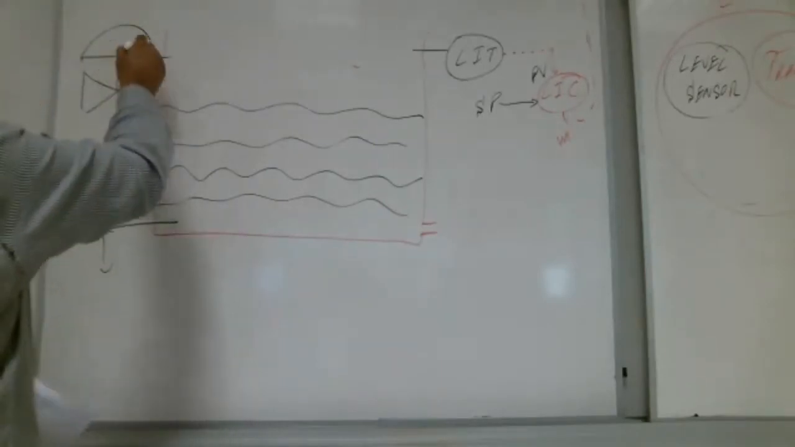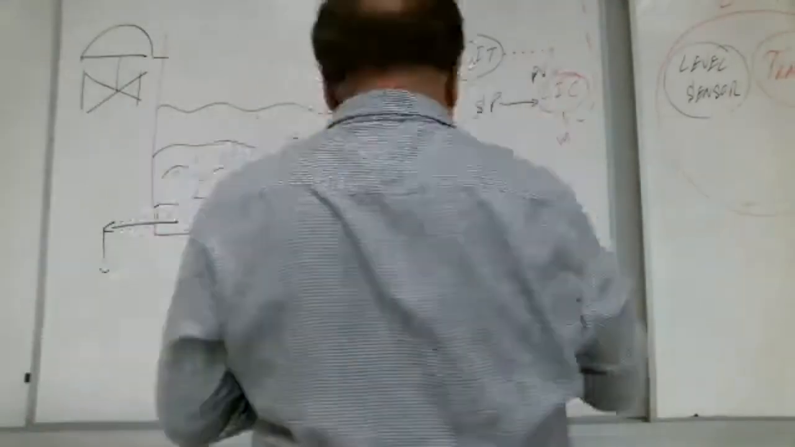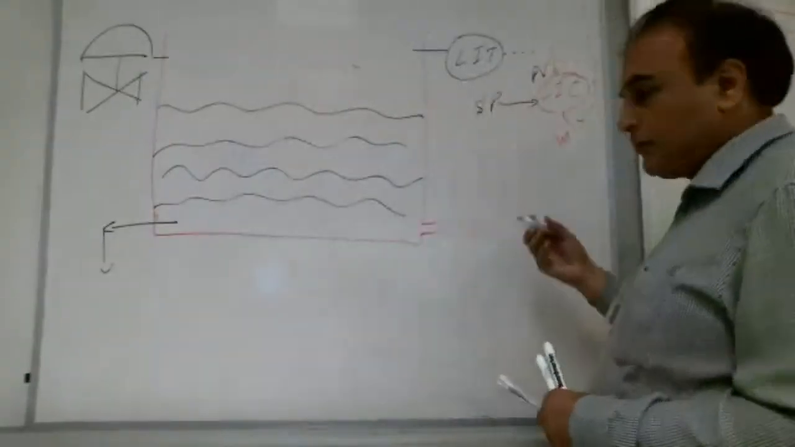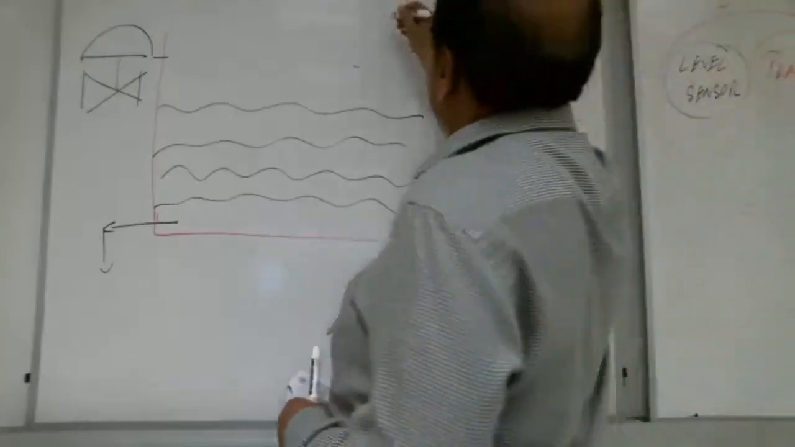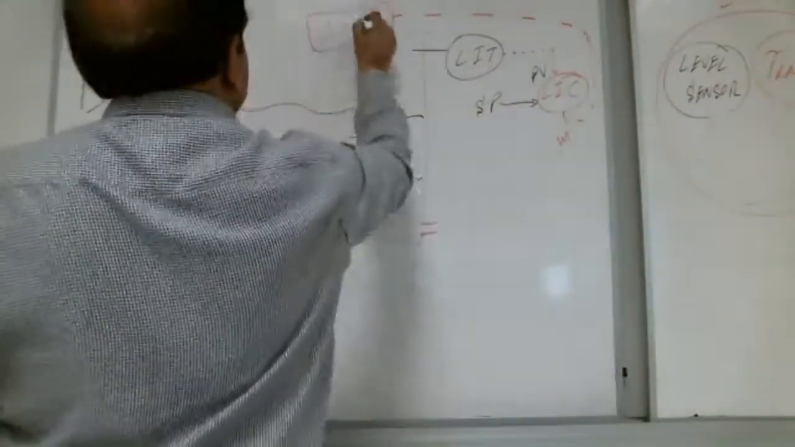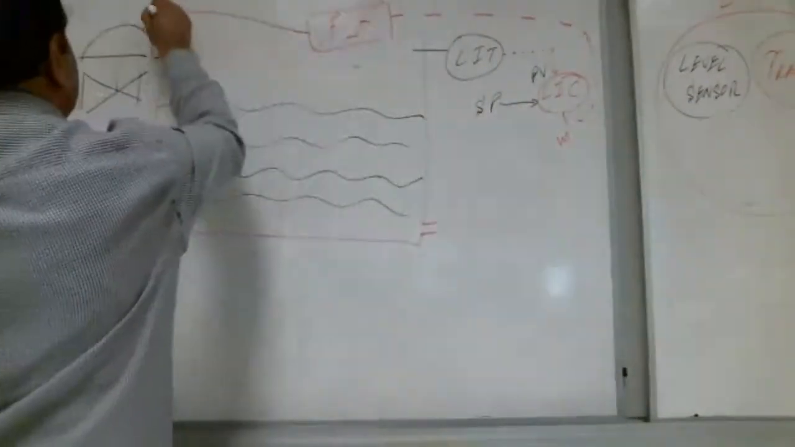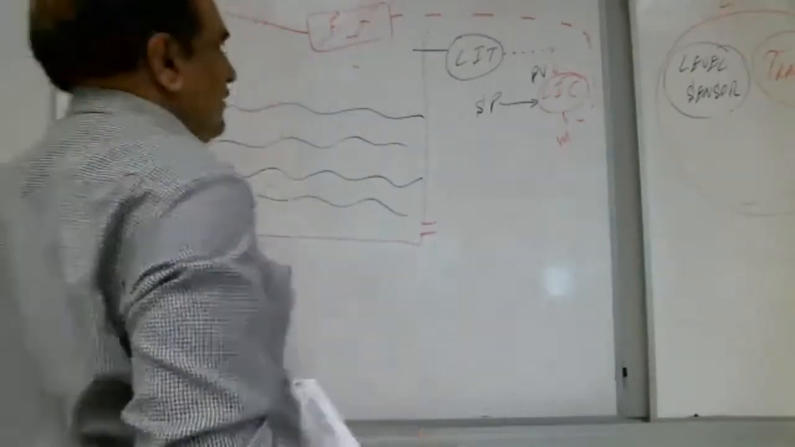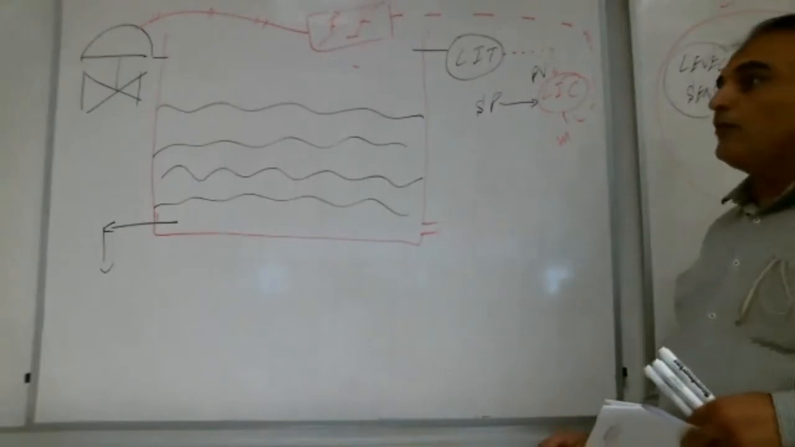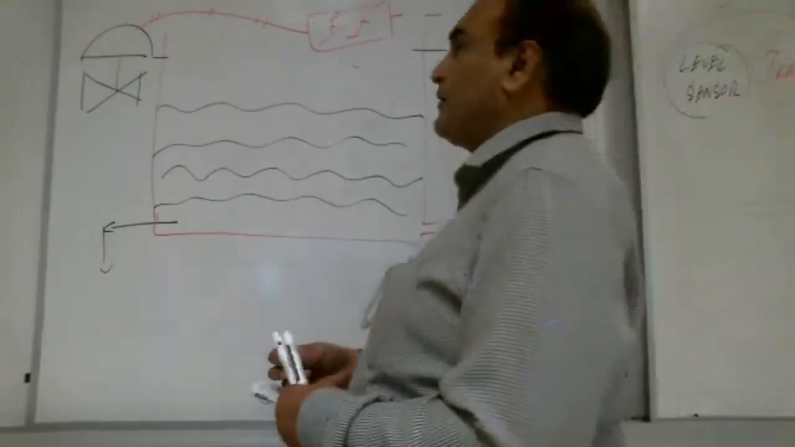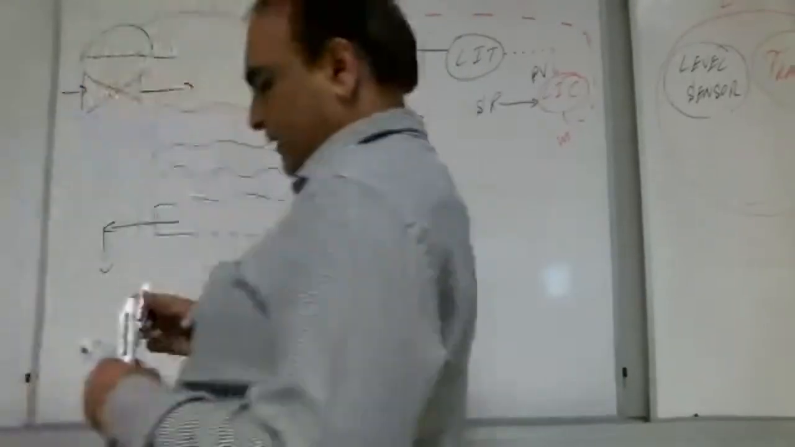Now you can see, this is our valve, Shabab. The output from the controller we are bringing through the I2P converter here. Right, Shabab? Now, should this valve be normally open or normally closed? Which one is preferred here?